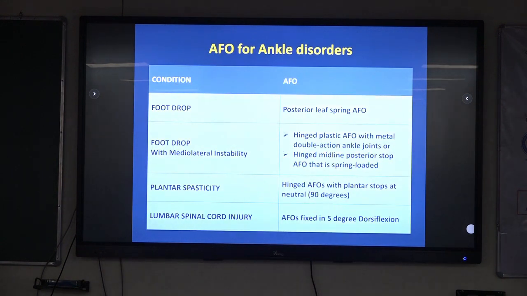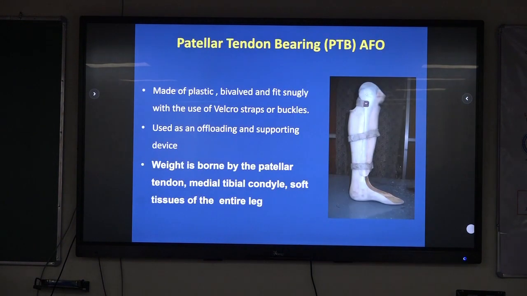So just to preview, for foot drop, you can use a posterior leaf spring AFO. Foot drop with mediolateral instability, you can use a hinged plastic AFO or hinged midline posterior stop. Plantar spasticity, hinged AFO with plantar stop at neutral. In lumbar spinal cord injury, to manage the weight line, you need to give 5 degrees of dorsiflexion at the ankle.